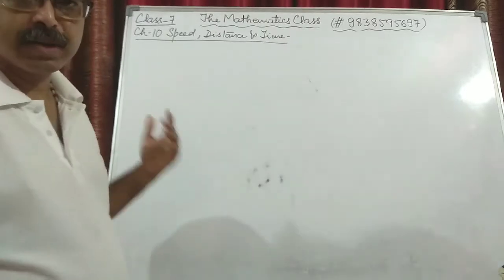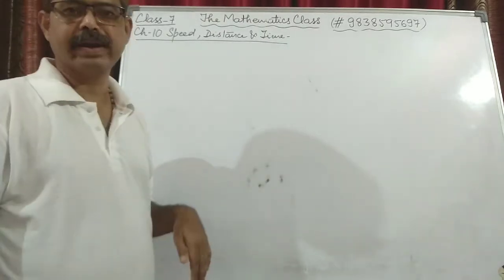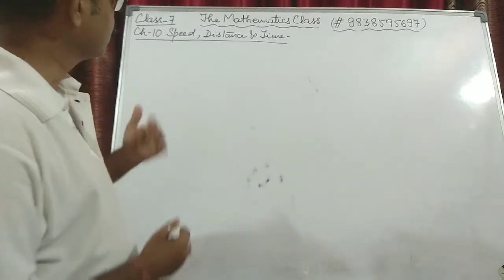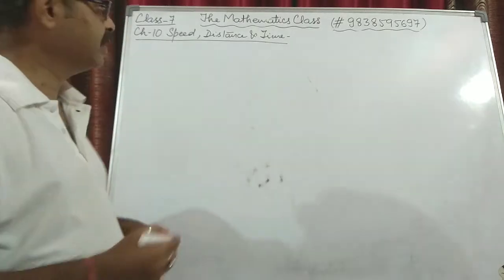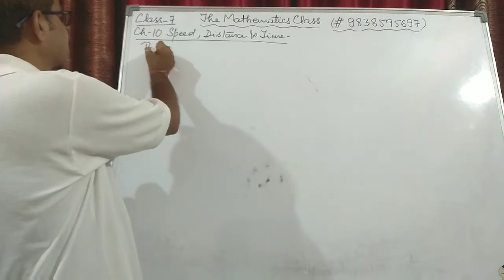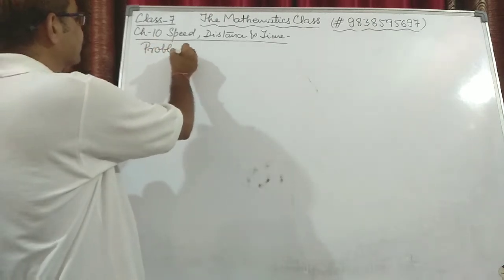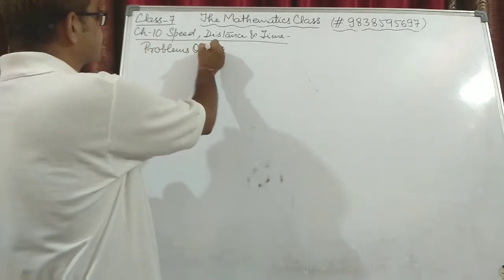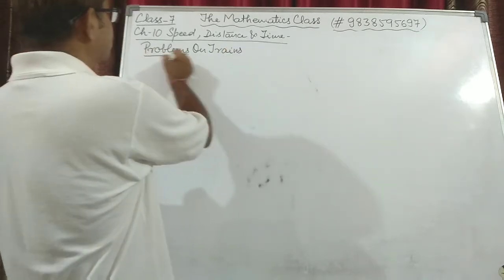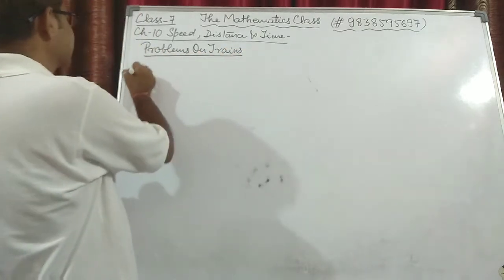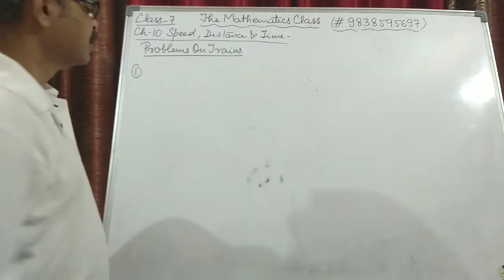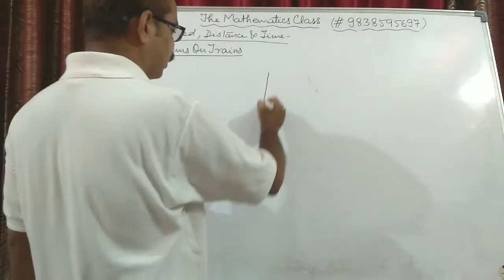Now with question number 14, we come to an end to exercise 10A. Now we move on to exercise 10B, and in this exercise we will learn how to solve problems on trains. So in order to understand this, there are two concepts that need to be explained. Suppose this is a pole.